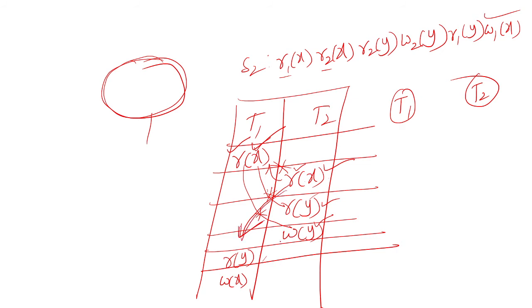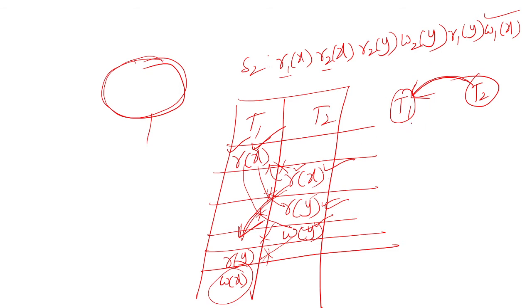For read X, is there any conflict? Yes, read X, write X. T2 to T1, there is a conflict. And read Y, it is not a conflict. Read Y, write Y, read Y. This is a conflict. Already one conflict came. We already drew this line from T2 to T1. Again, there is no need.